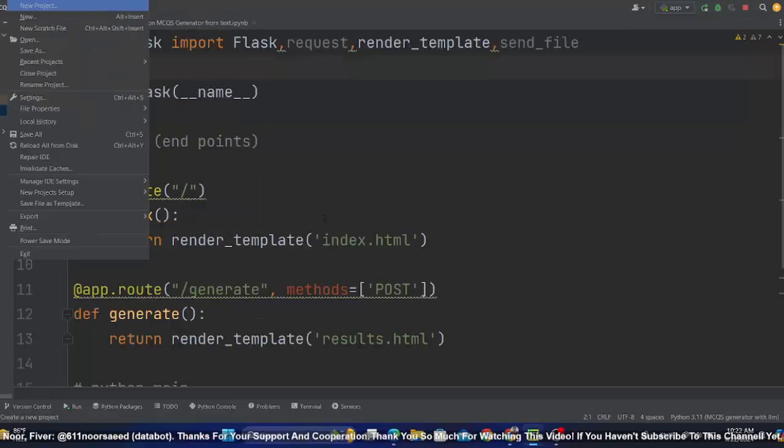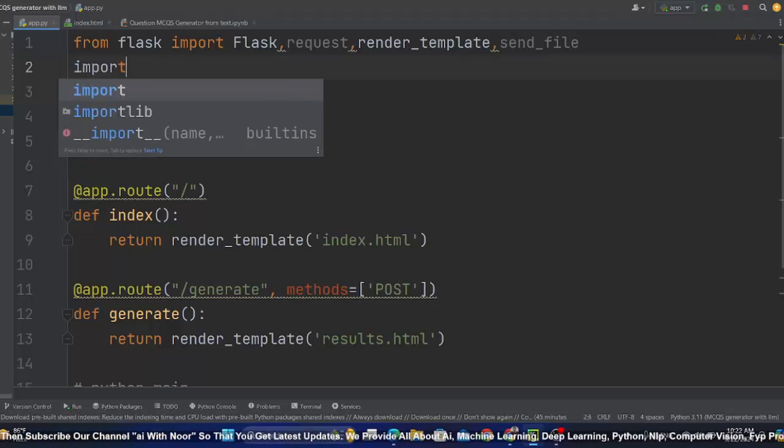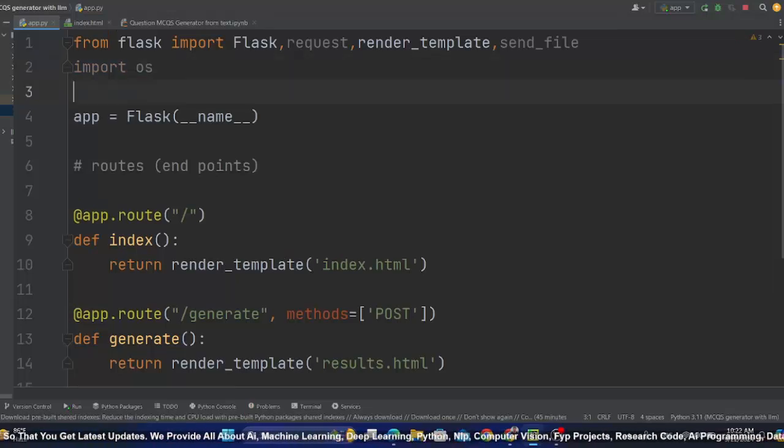Now let's import some libraries that will be useful later. There is an issue, give me 1 minute. Import OS, and we also need PDF plumber.